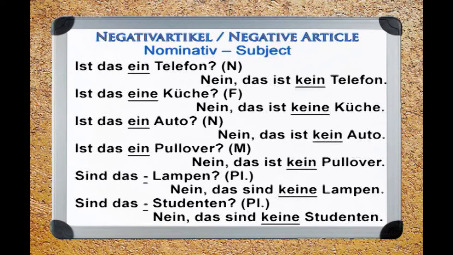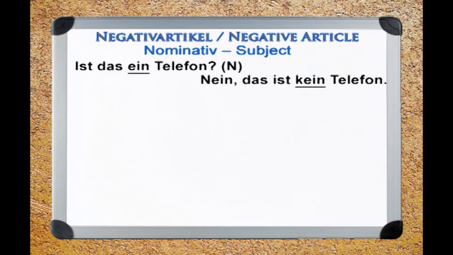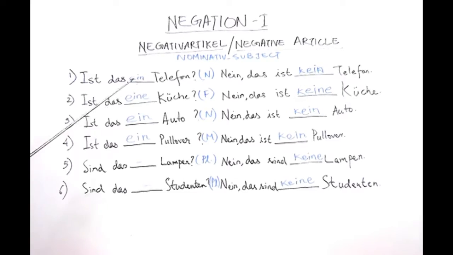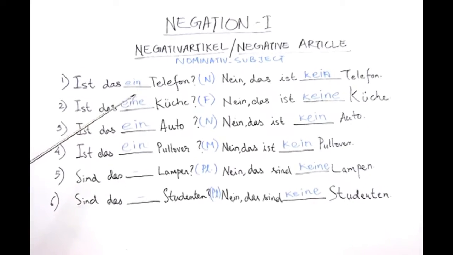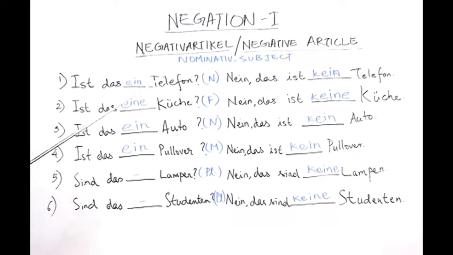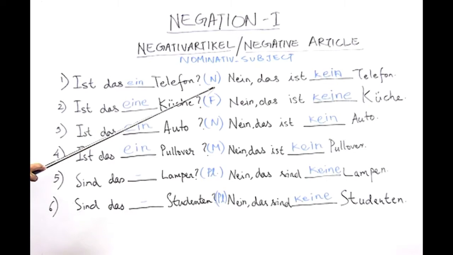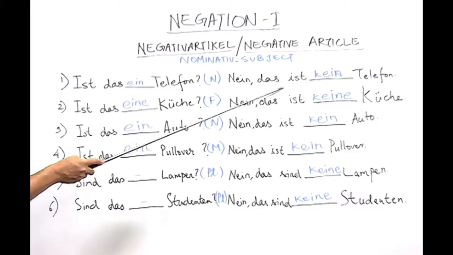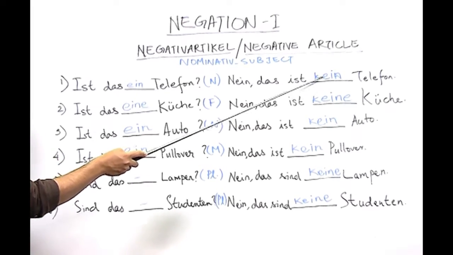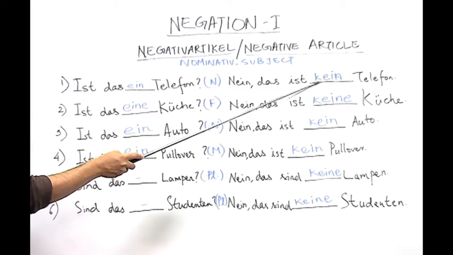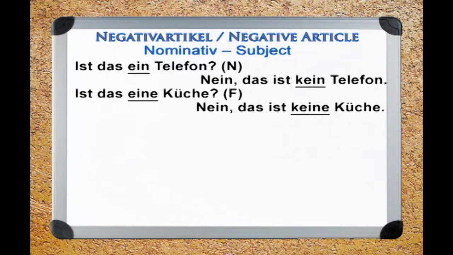Now, let us look at the answers given by the student and see if they are right or wrong. Ist das ein Telefon? Nein, das ist kein Telefon. The answer is right. Here, the student wrote the correct indefinite article ein, looking at the gender of the noun, which is the neutral gender, and also wrote the correct negative article kein, which is the combination of, as you know, ka and ein.